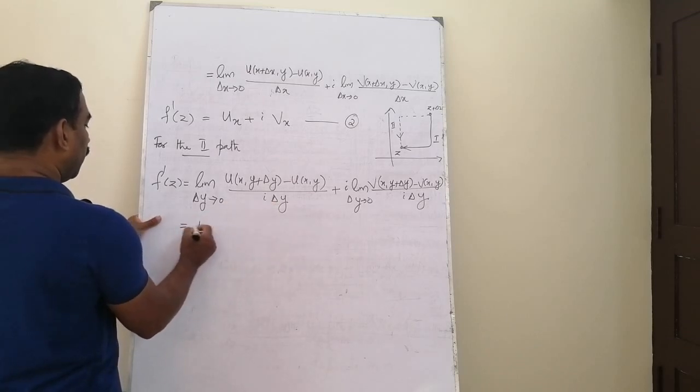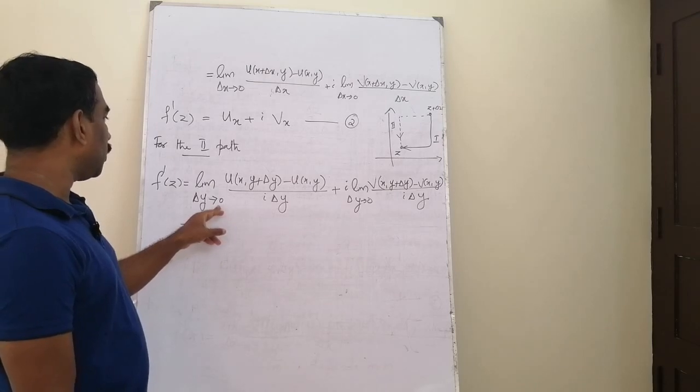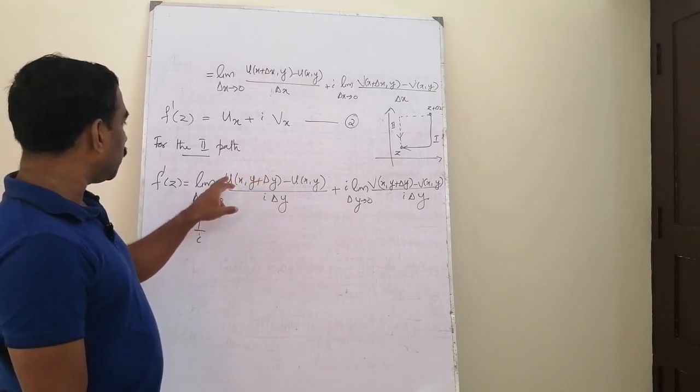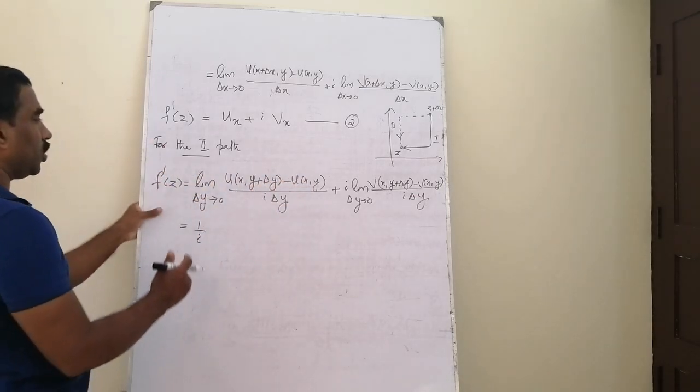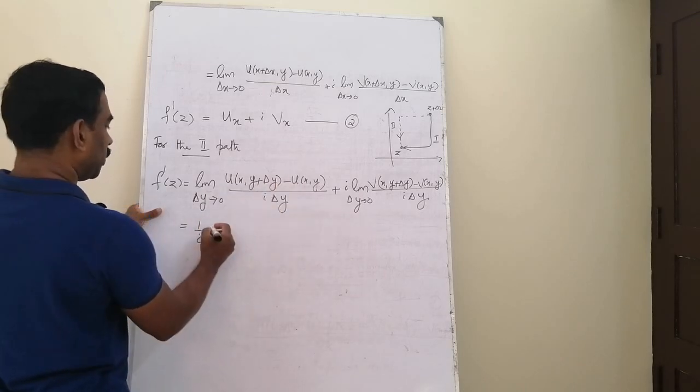We can remove the constant 1 by i outside, and then what is the remaining limit? Limit as delta y tends to 0, rate of change of u with respect to y, and because this limit exists, because the function is differentiable, this is the partial derivative of u with respect to y.